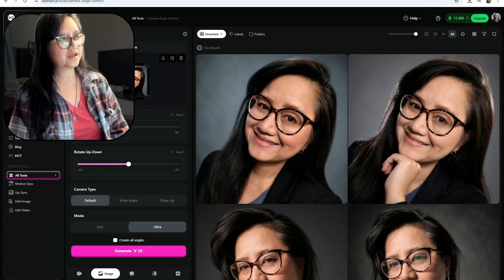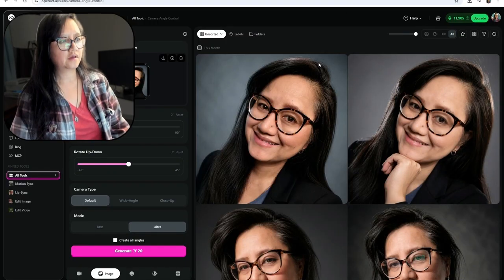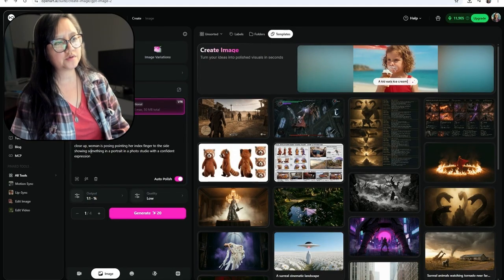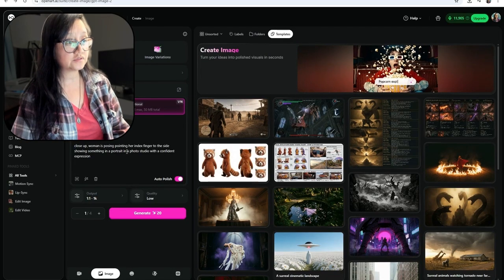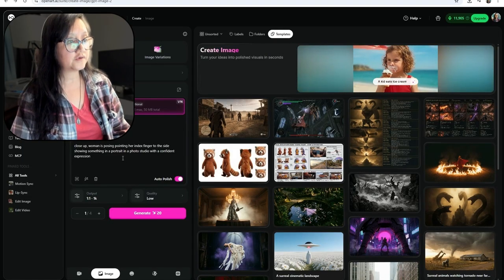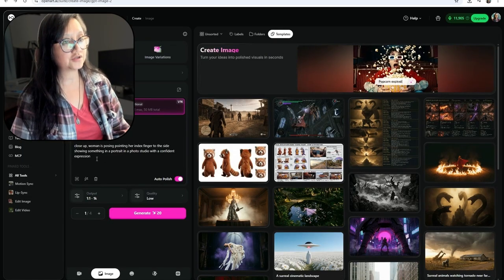But it has its background, so let's try to put it back into OpenArt and clean it up a little. Okay, so I'm going to try and use the old picture. I'm going to put down: close-up woman is posing, pointing her index finger to the side, showing something in a portrait in a photo studio with a confident expression. Let's try it.